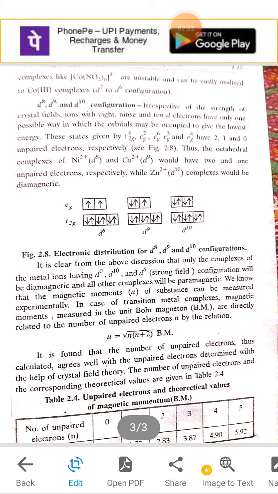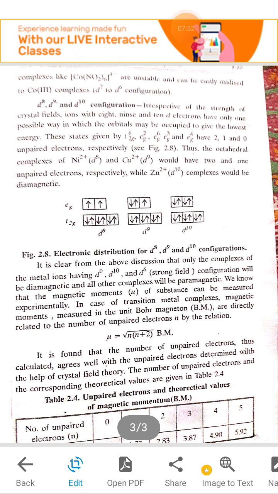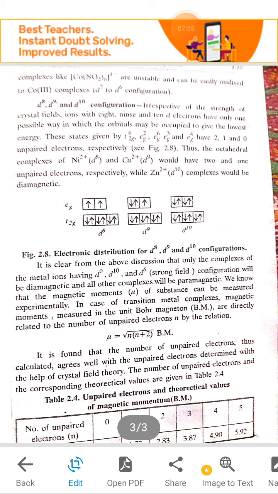When the number of unpaired electrons is 0, mu is 0. When it is 1, mu is 1.73. When it is 2, mu is 2.83. When it is 3, mu is 3.87. When it is 4, mu is 4.90. And when it is 5, mu is 5.92.